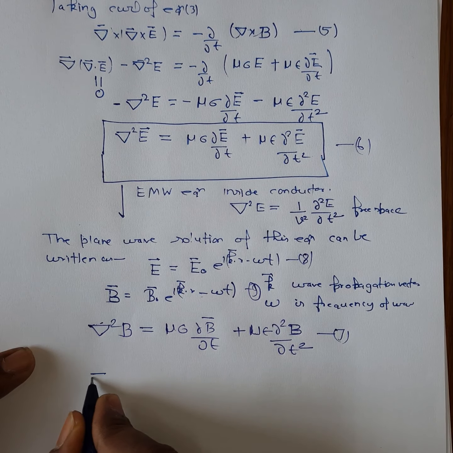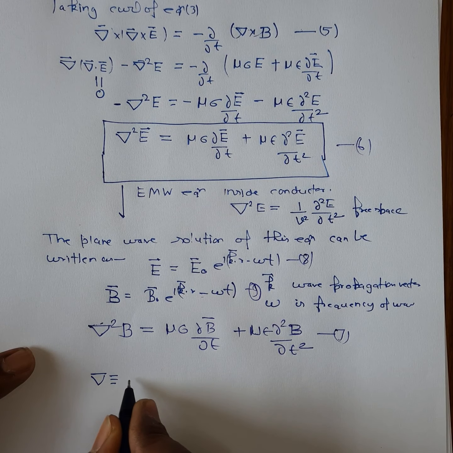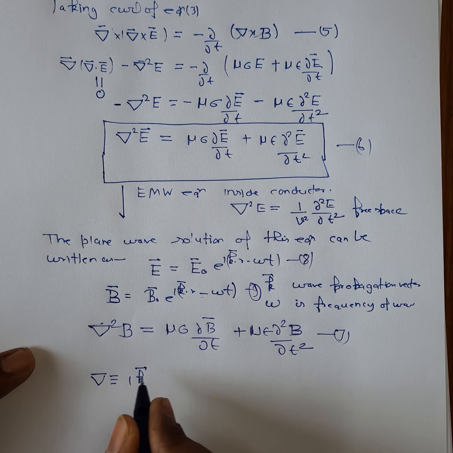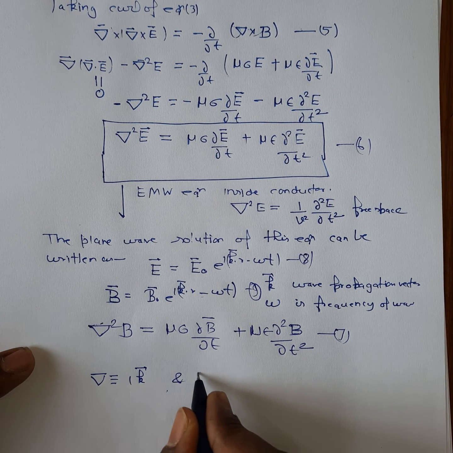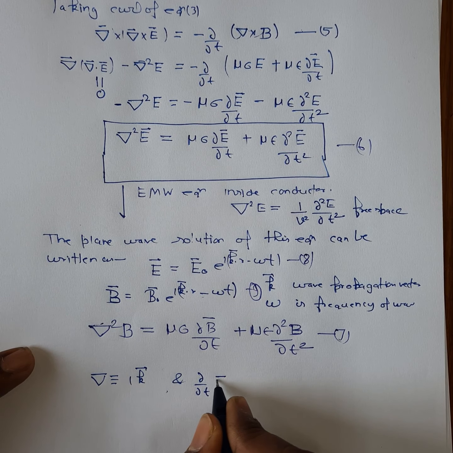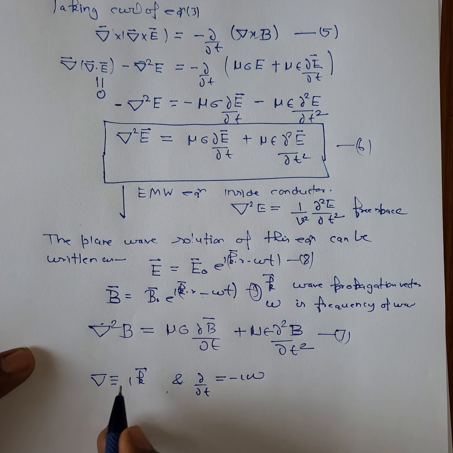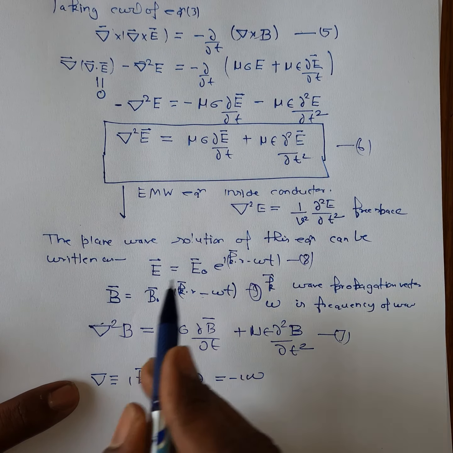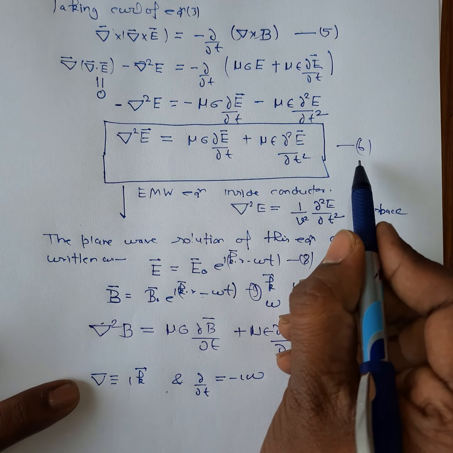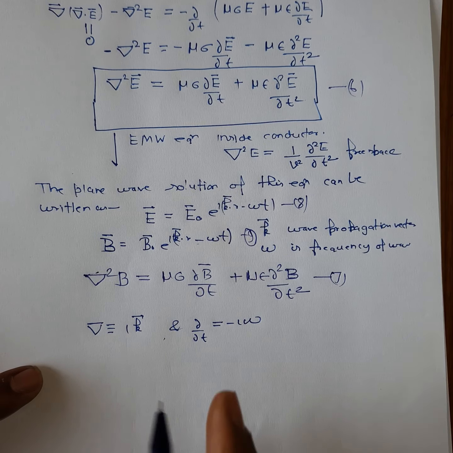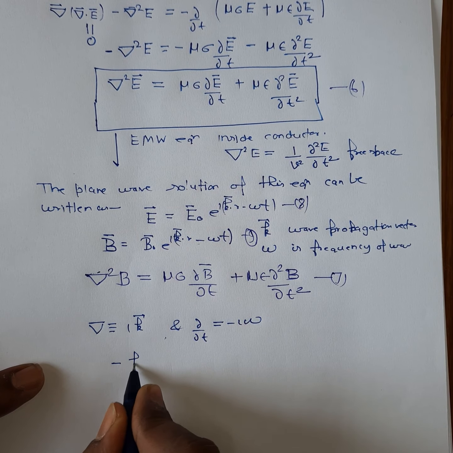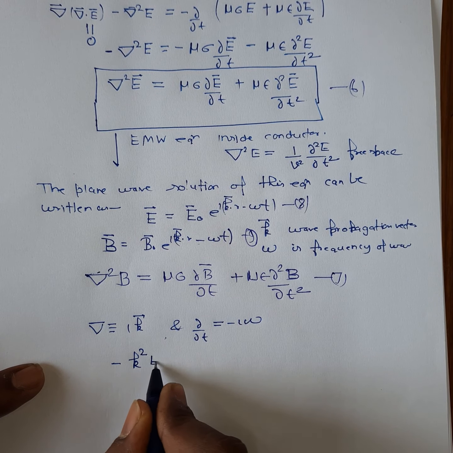If you use the relation del is equivalent to ik and del by del t is equivalent to minus i omega, and put these relations in equation number 6, we will get minus k square E.